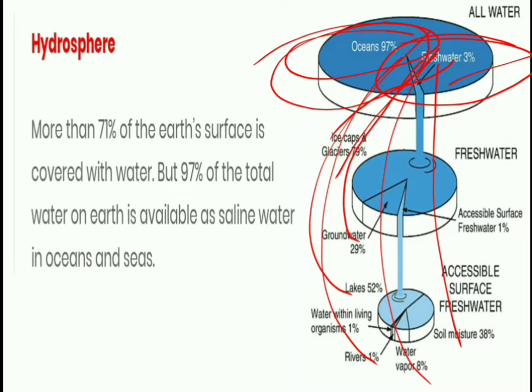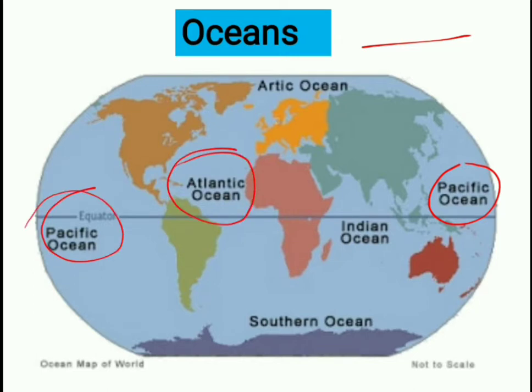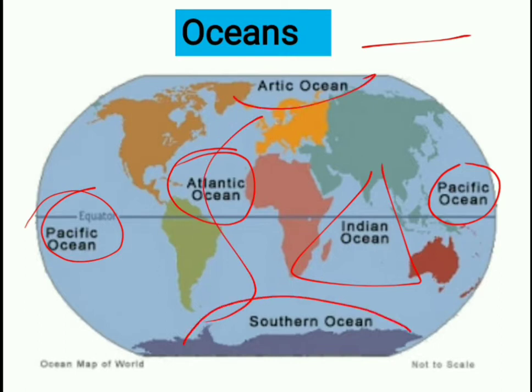So let us start the discussion about the ocean bodies. Those cover 90% of the water bodies on the surface of the earth. Oceans are the major part of the hydrosphere. They are all interconnected. For example, these are the oceans. One is the Pacific Ocean, second is the Atlantic Ocean, third is the Indian Ocean, fourth is the Arctic Ocean, and fifth is the Southern Ocean.